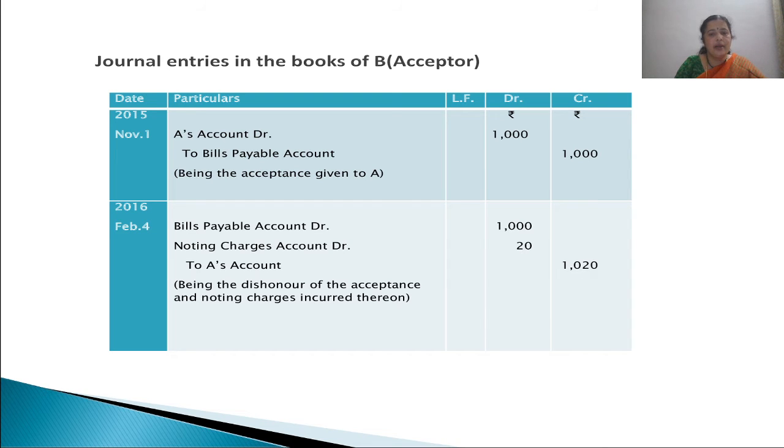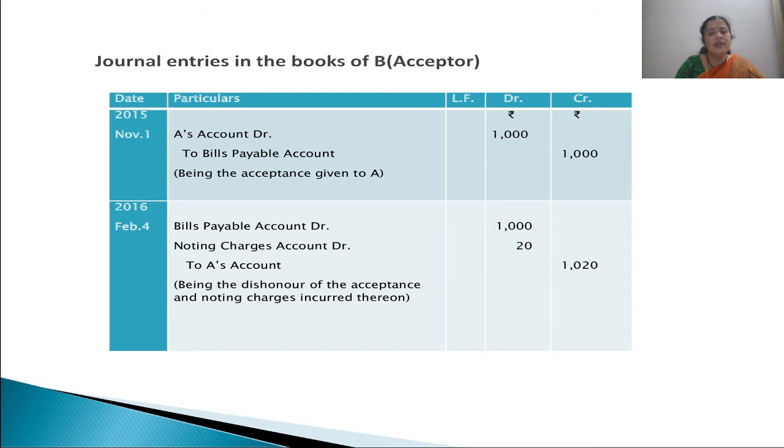So bills payable account debited, noting charges account debited because for the time being C, that is the endorsee, has settled the amount of noting charges, but finally Mr. B has to pay the amount of the noting charges. Because of his default, it is made to be paid by the endorsee, who later will recover it from A, that is C's endorser, and A will recover the same thing from B, that is his acceptor.